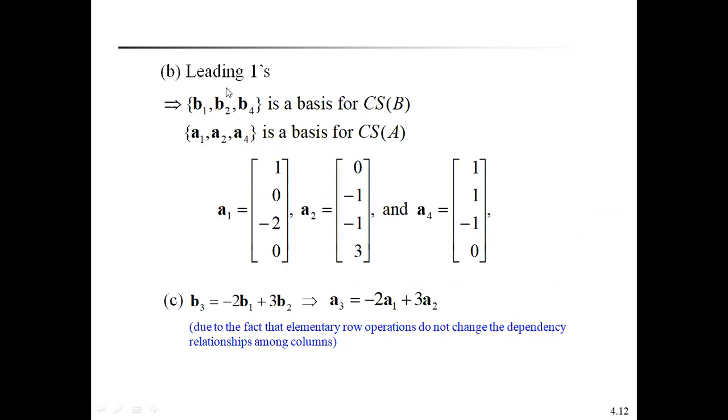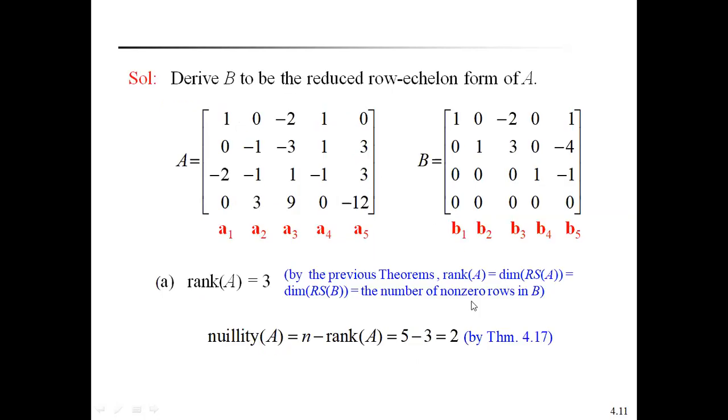Therefore, for the second bit, leading ones. Leading ones means it contains the form of an identity matrix: 1 0 0 0, 0 1 0 0, like this. How many columns are there? B1, B2, B4, 0 0 1 0. This is in the form of an identity matrix.